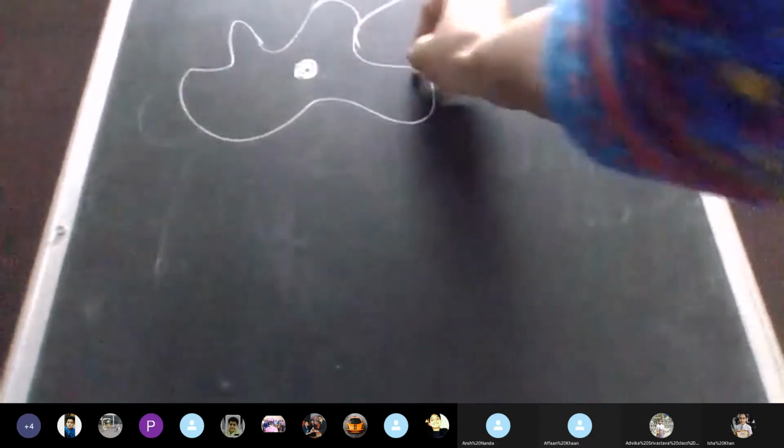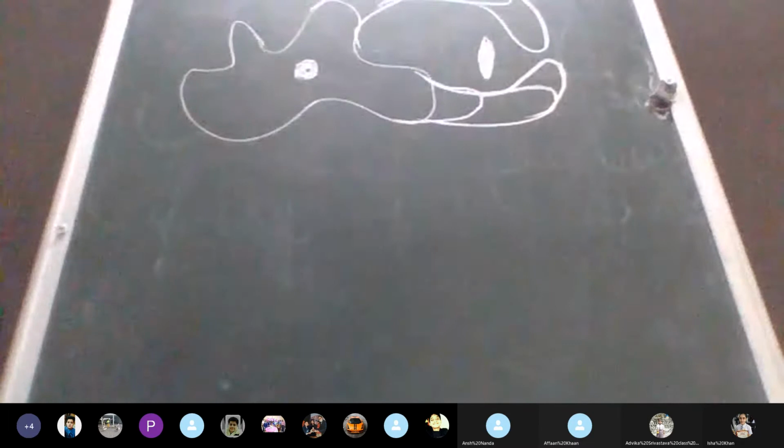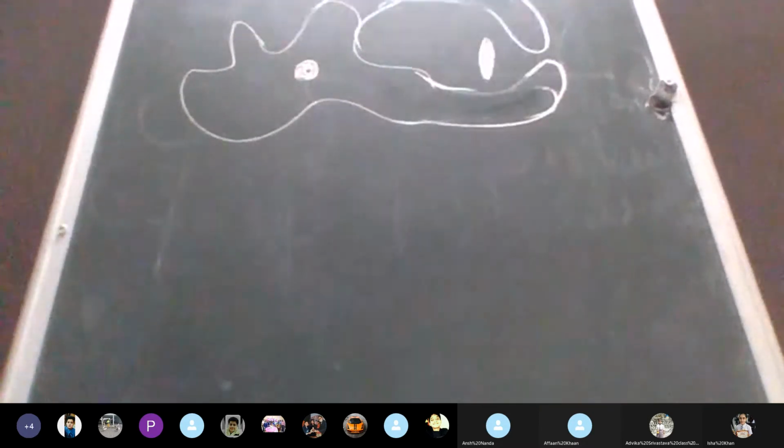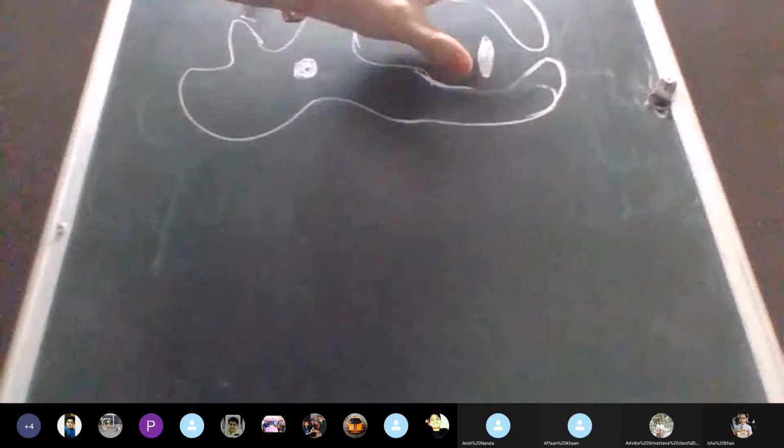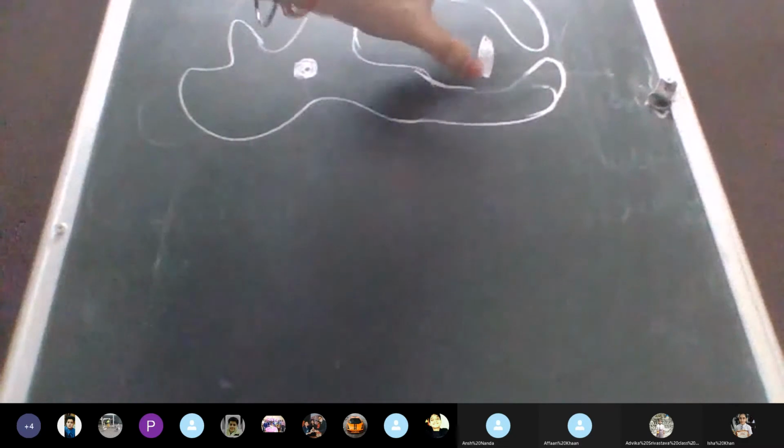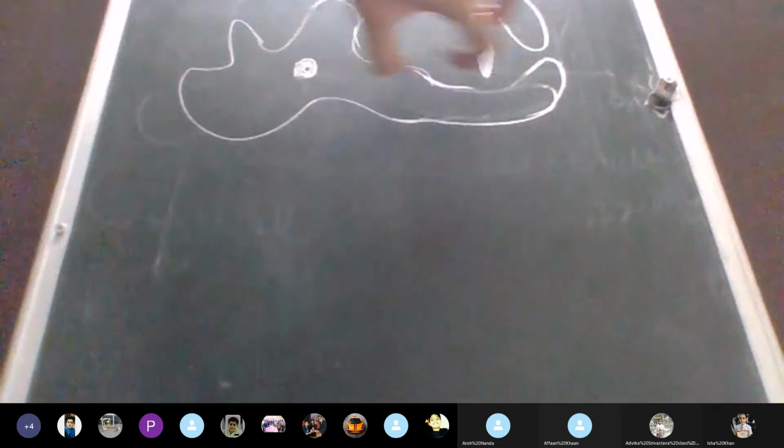Pseudopodia. These two pseudopodia are going to get elongated. They will become bigger, like this, like this, like this. And a time will come when it is going to engulf it. It is going to trap it. So it is going to make this type of structure and the food gets inside. Ingestion. The meaning of the word in is taking in.